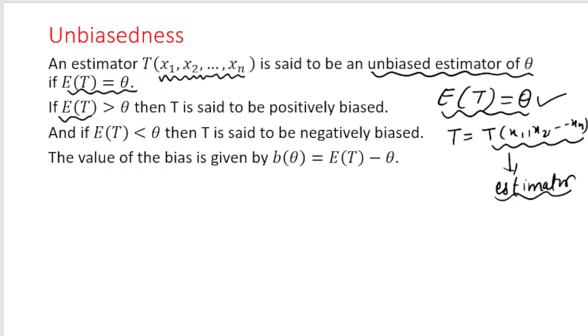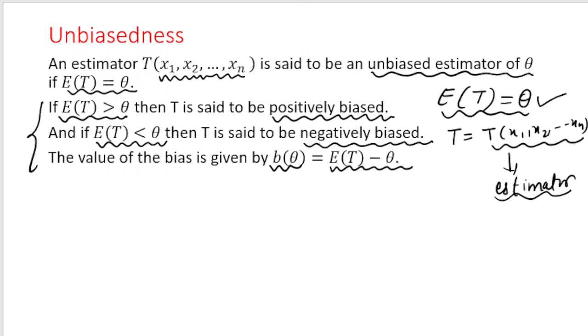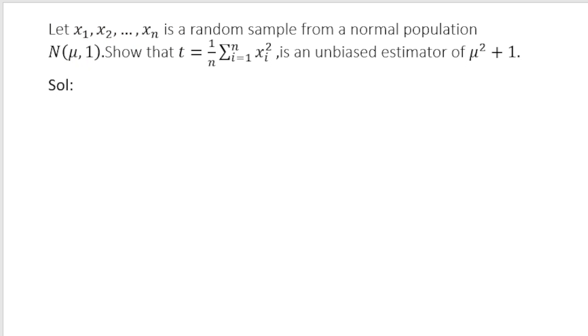If the expectation of T is greater than theta, then T is said to be positively biased. If the expectation of T is less than theta, then T is said to be negatively biased. The value of bias is given by b(theta), which is the expectation of T minus theta. Remember these terms, as they may ask you in multiple choice questions. Now what I am going to do next is solve multiple problems, and each of these problems is very important, so you must understand them very carefully.